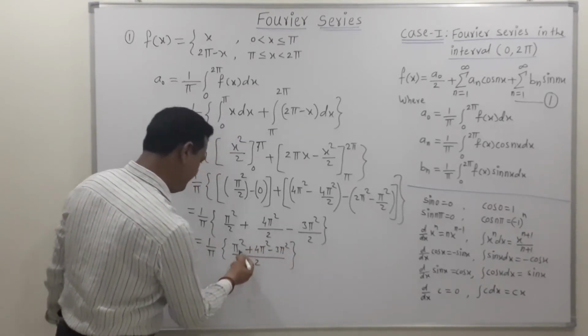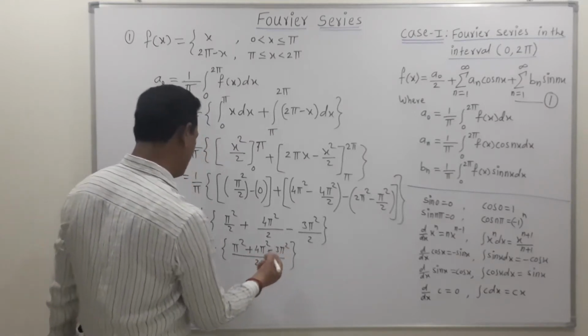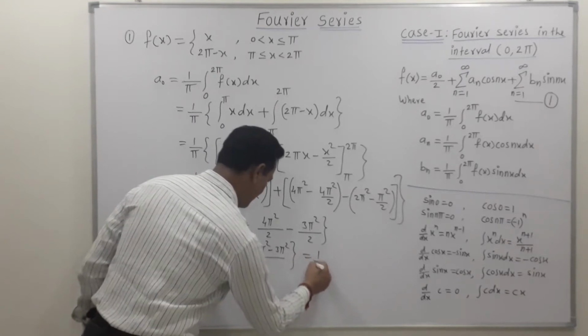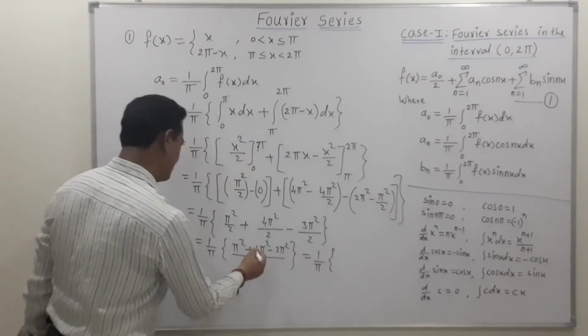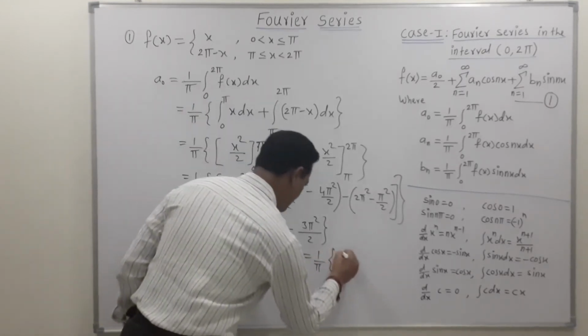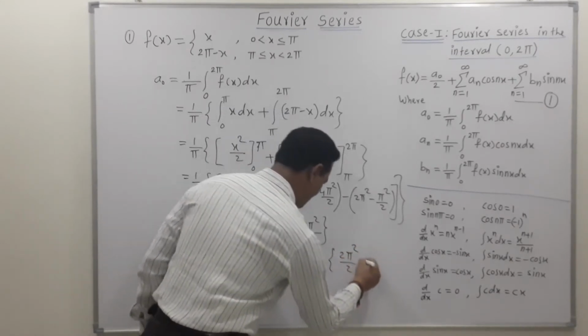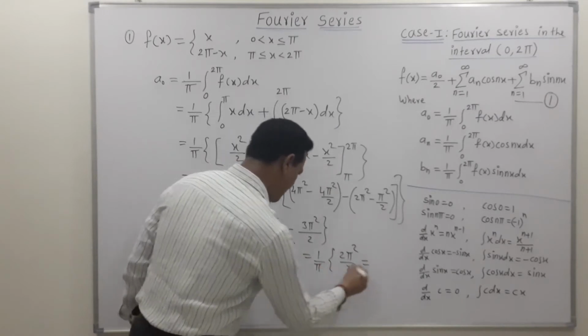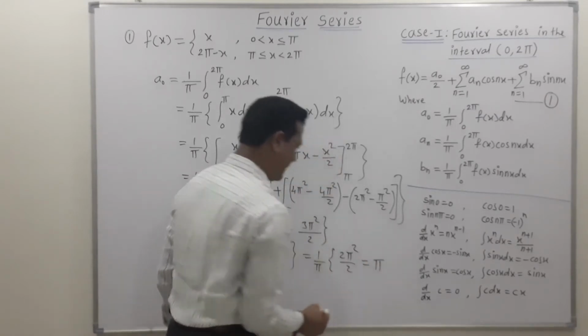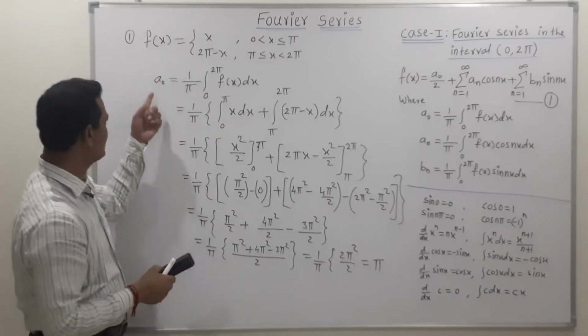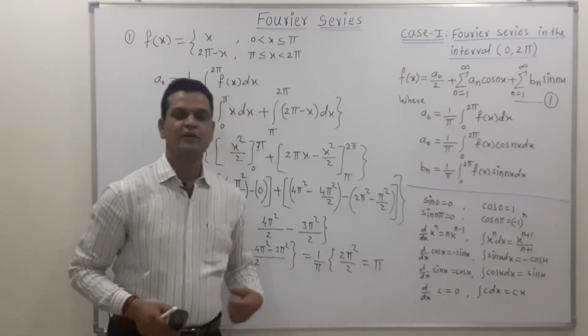Now this becomes 2 pi square, so 1 upon pi, then 2 pi square upon 2. So this pi will get cancelled. Finally we reach the answer as pi. So this is the value of the first coefficient, a naught. The value of a naught is pi.